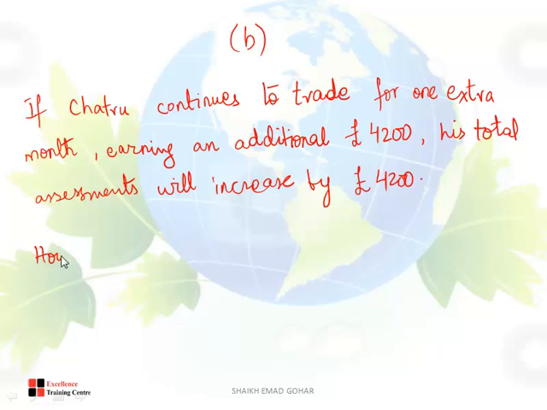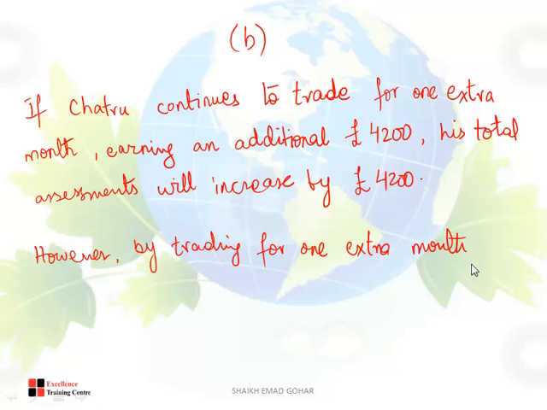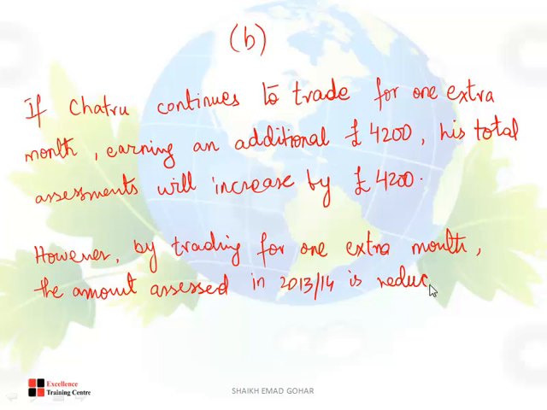However, comma, by trading for 1 extra month, the amount assessed in 2013/14 is reduced from 49,250 to how much, remember?